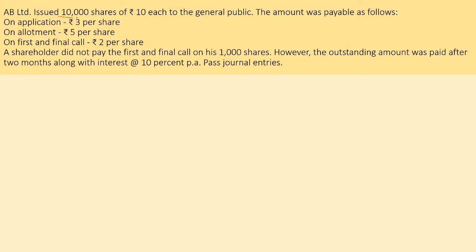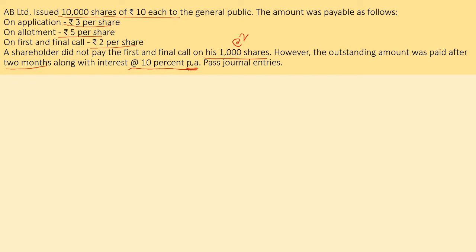AB Limited issued 10,000 shares of rupees 10 each to the general public. That means at the nominal value shares are issued. On application, rupees 3 per share is demanded, on allotment rupees 5 per share, and on first and final call rupees 2 per share. A shareholder did not pay the first and final call on his 1000 shares. Now, this is the amount of calls in arrears, 1000 shares at the rate of rupees 2 per share. First and final call is in arrears. However, the outstanding amount was paid after 2 months along with interest at the rate of 10% per annum.